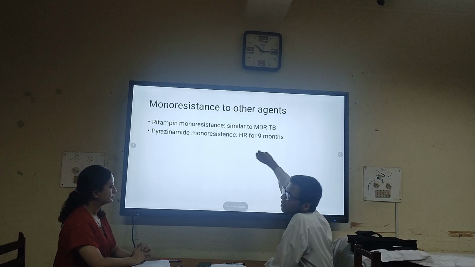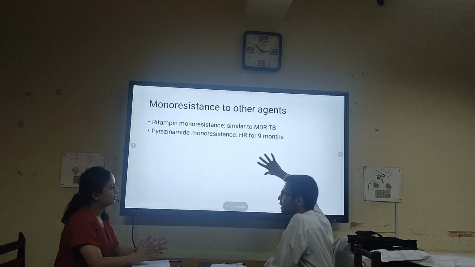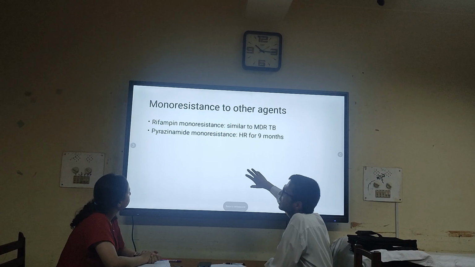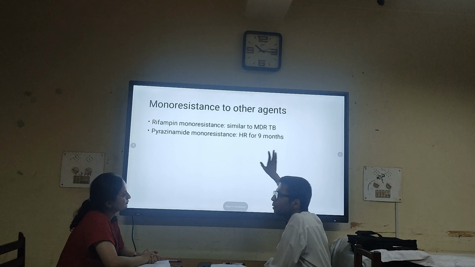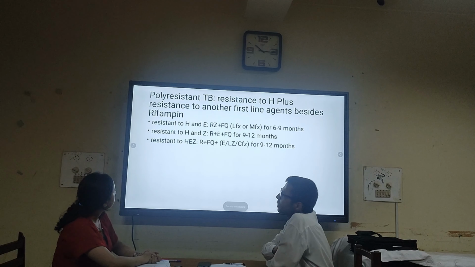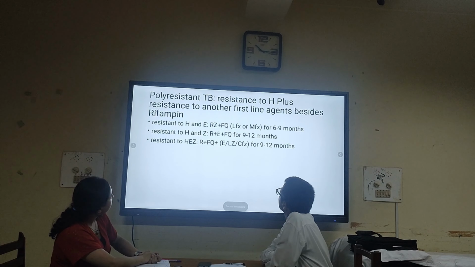Similarly, if it is rifampin monoresistance, then as I already told, this is managed according to the MDR TB regimen. And if it is pyrazinamide resistance, then remove pyrazinamide and give isoniazid and rifampin for 9 months. And this is polyresistant tuberculosis.